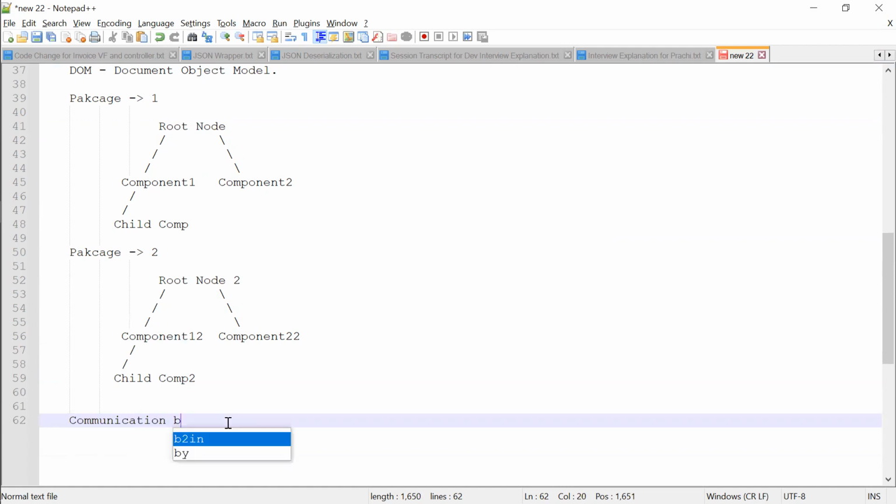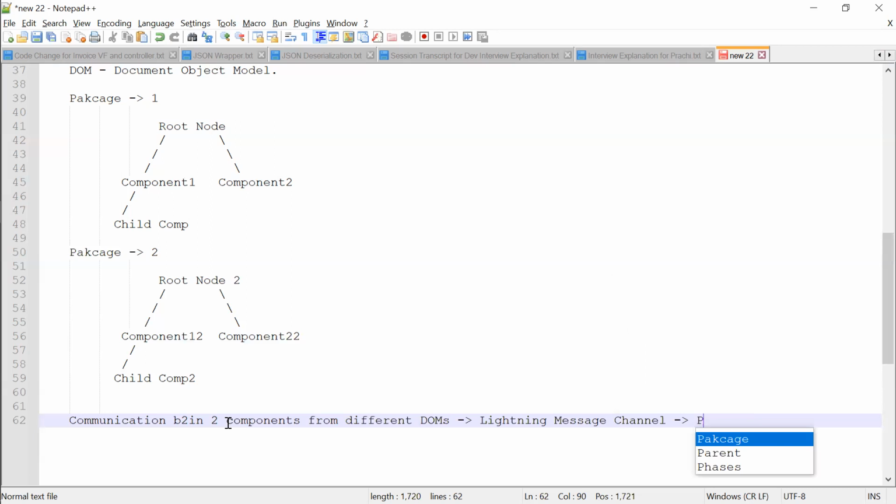Communication between two components from different packages: lightning message channel, which means the pub-sub model.